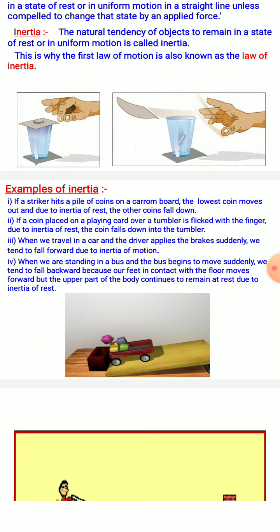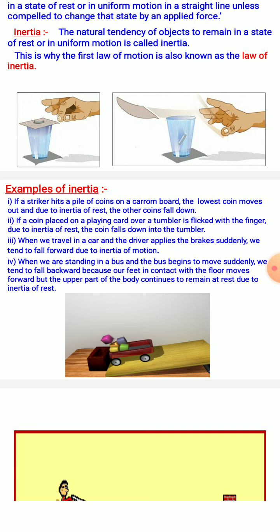There are three types of inertia: inertia of rest, inertia of motion, and inertia of direction. Inertia of rest is the natural tendency of objects to remain in the state of rest. Inertia of motion is the natural tendency of objects to remain in the state of straight line motion. And inertia of direction is the natural tendency of the object not to change its direction.